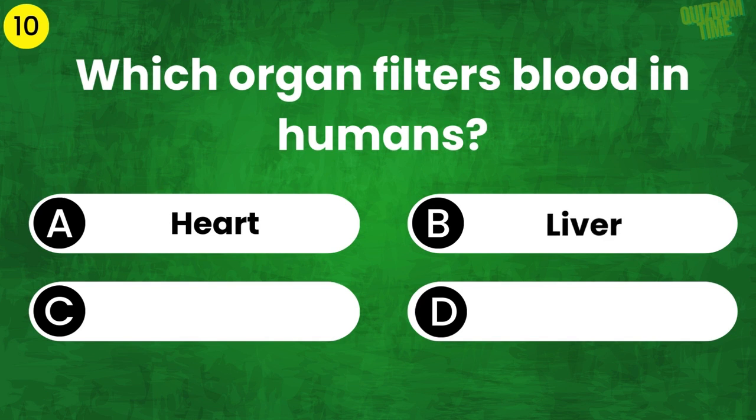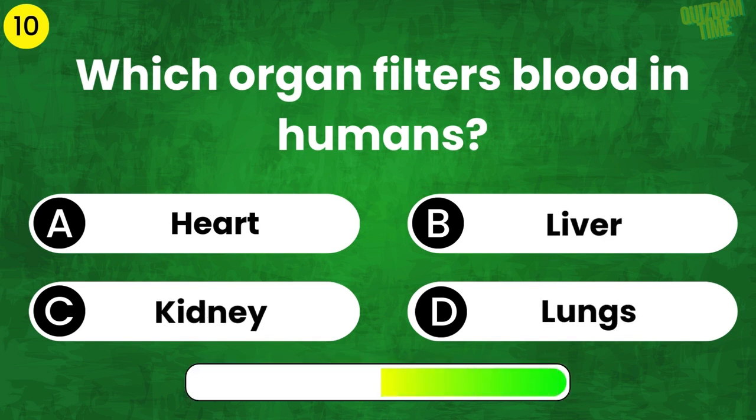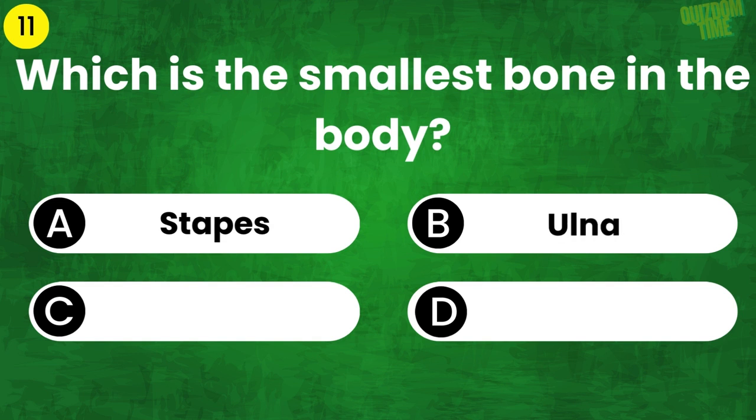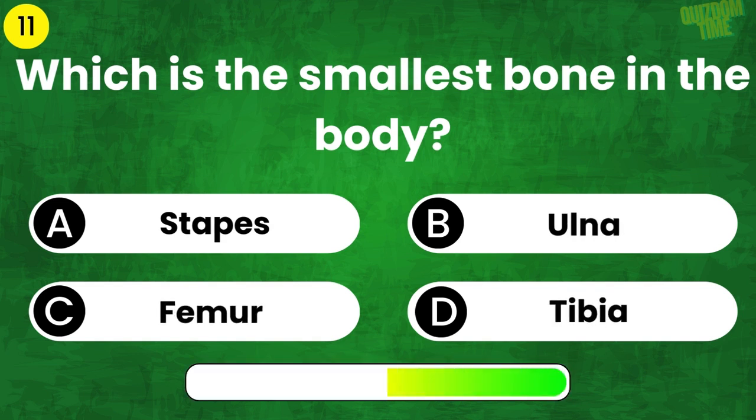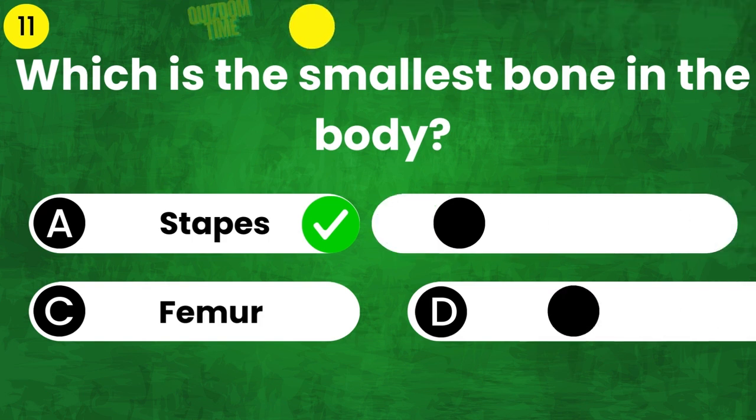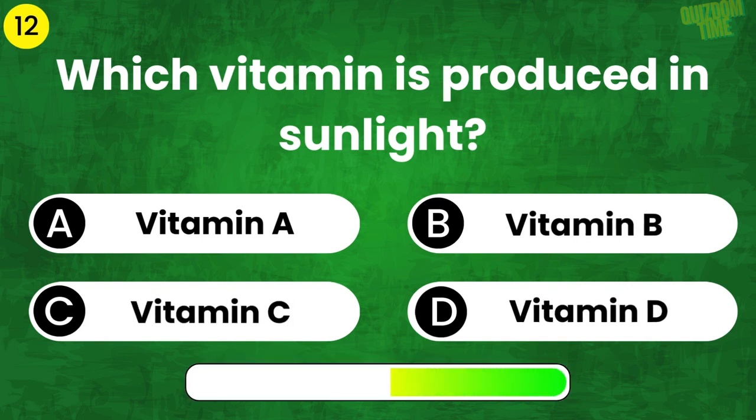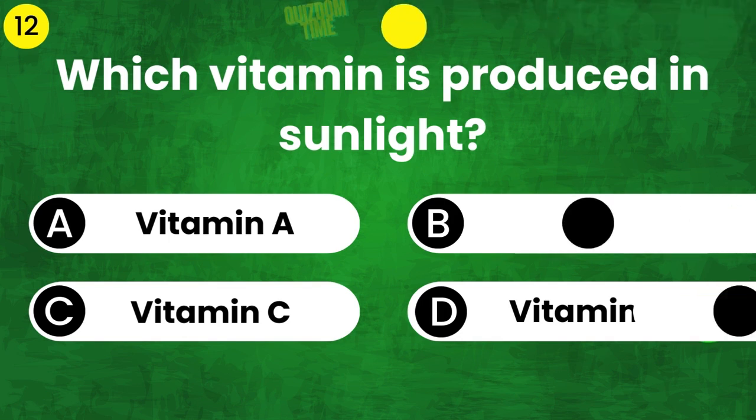Which organ filters blood in humans? The answer is kidney. Which is the smallest bone in the body? The answer is stapes. Which vitamin is produced in sunlight? The answer is vitamin D.